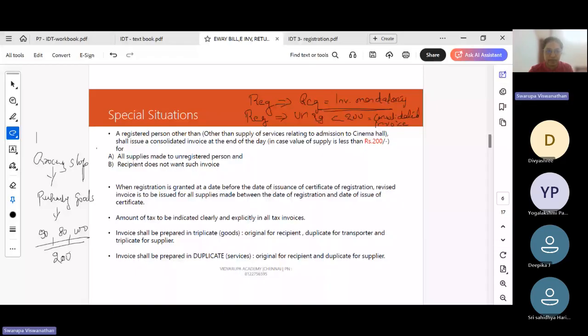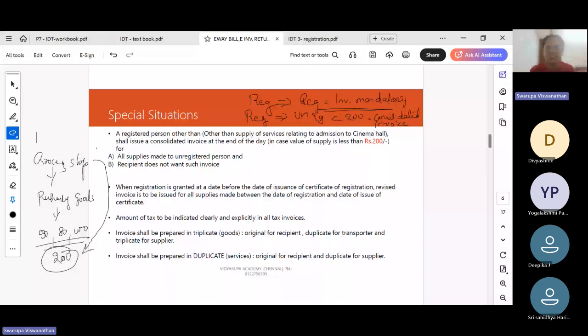If a supply is made by the shop for less than 200 rupees to unregistered persons, and they also don't ask for an invoice, then he need not generate invoices for each supply of 50 rupees, 20 rupees, 30, 40.